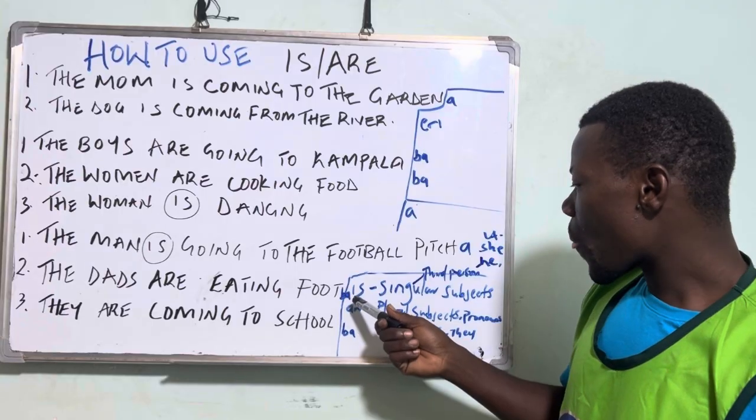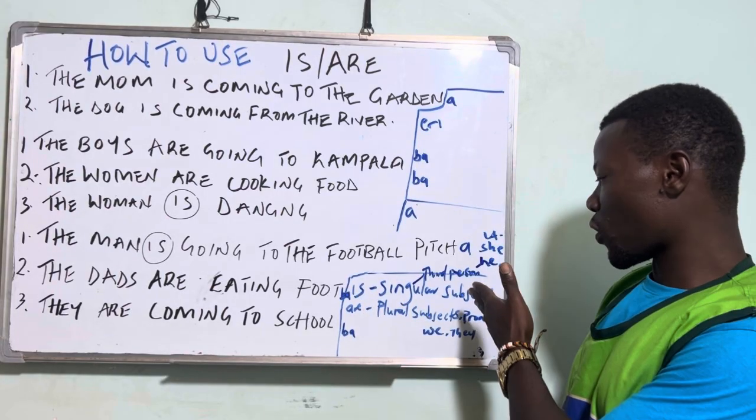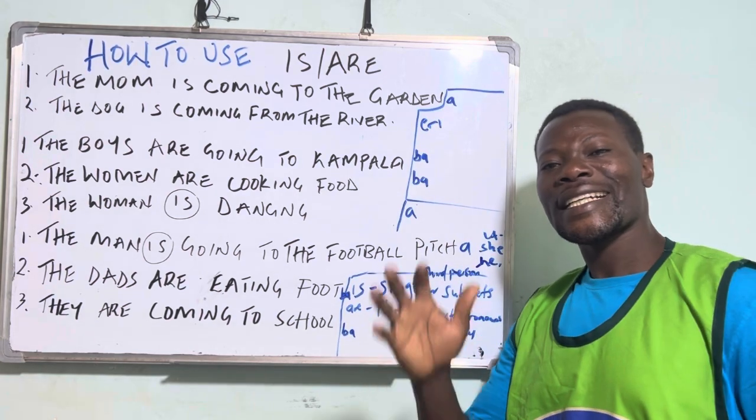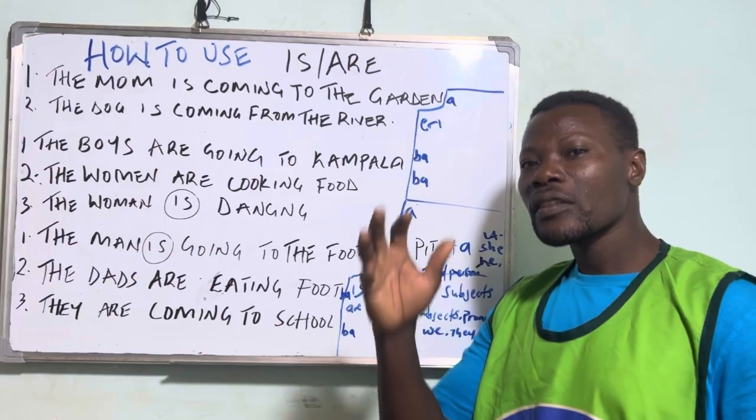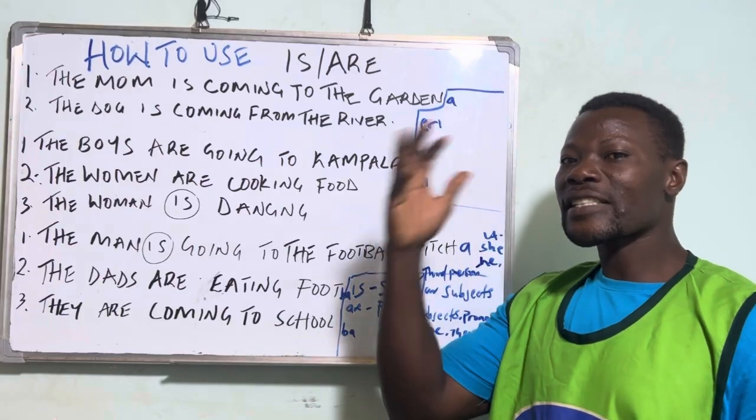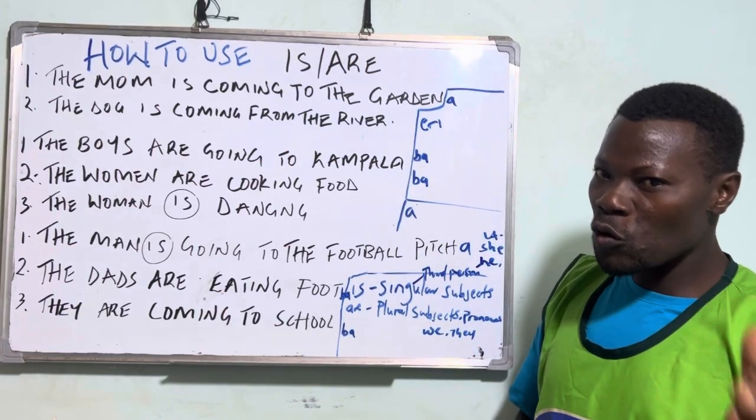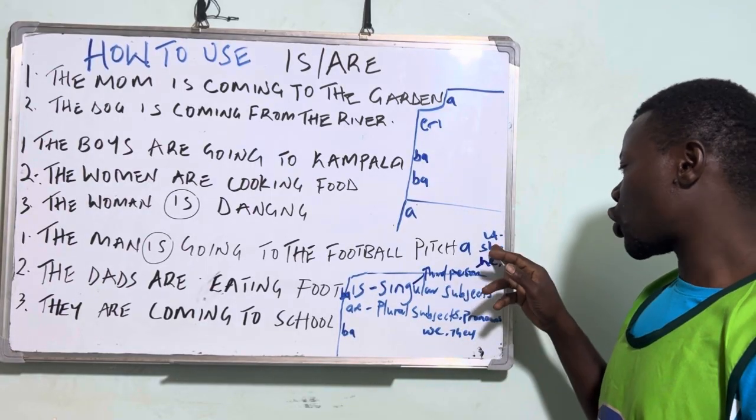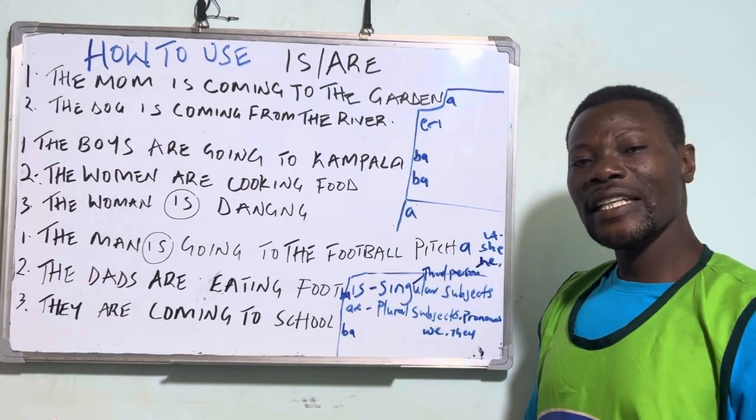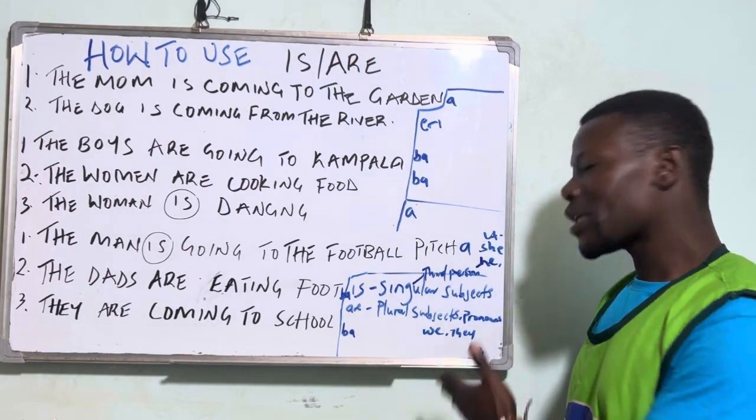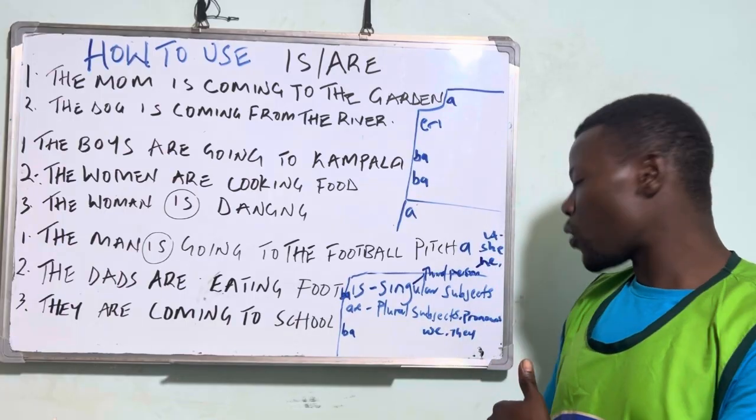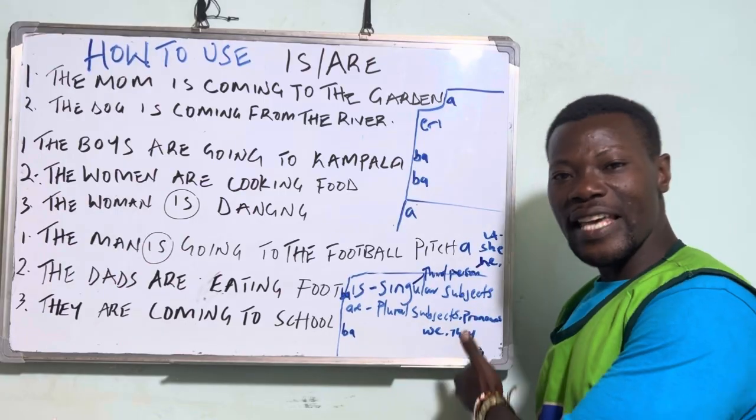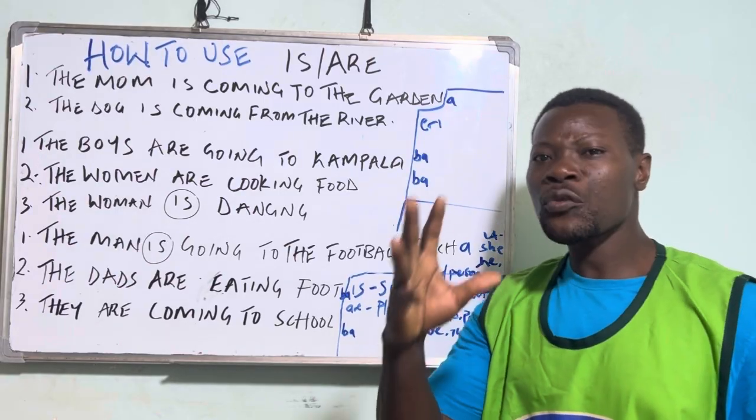Okay, is is for singular subjects or singular pronouns, like it, she, and he. And then are is for plural subjects or plural pronouns, which we have like we and they. Okay? And we do it again.